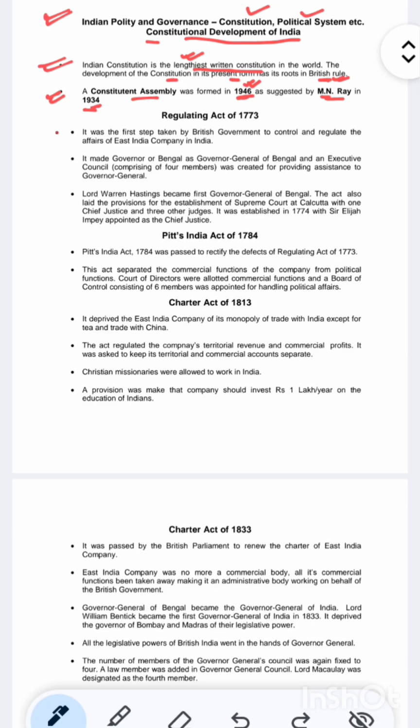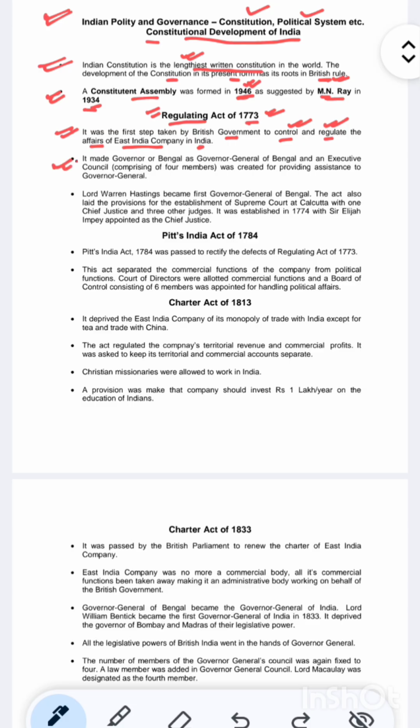Okay, let's come to the Regulating Act of 1773. When did this Regulating Act happen? It was in 1773. It was the first step taken by the British government for the control and regulation of the affairs of the East India Company in India. There are some affairs of the East India Company in India which needed to be controlled and regulated. So it was in 1773.